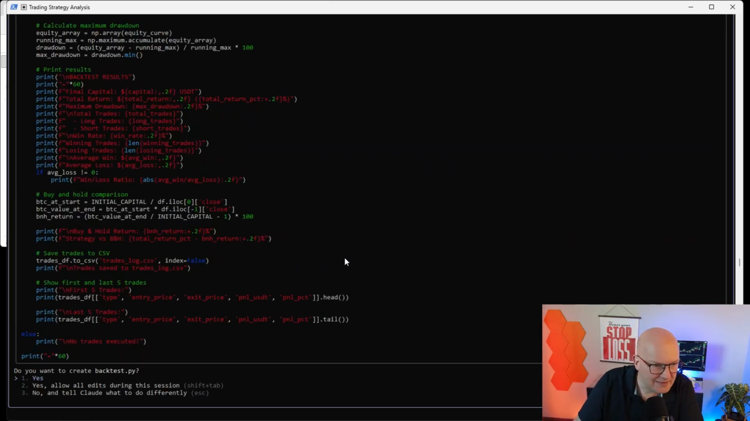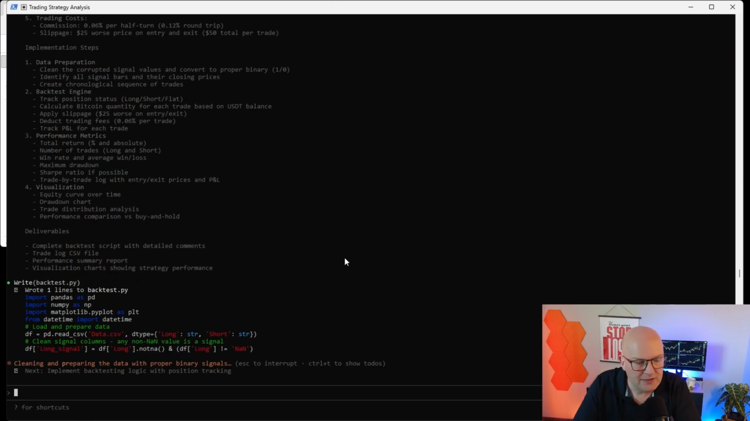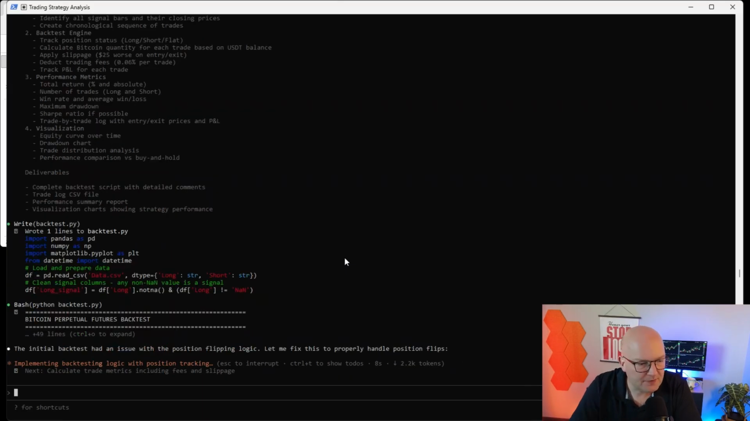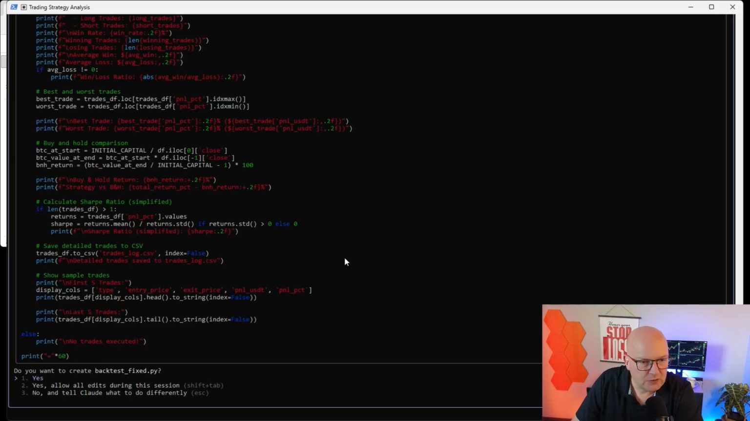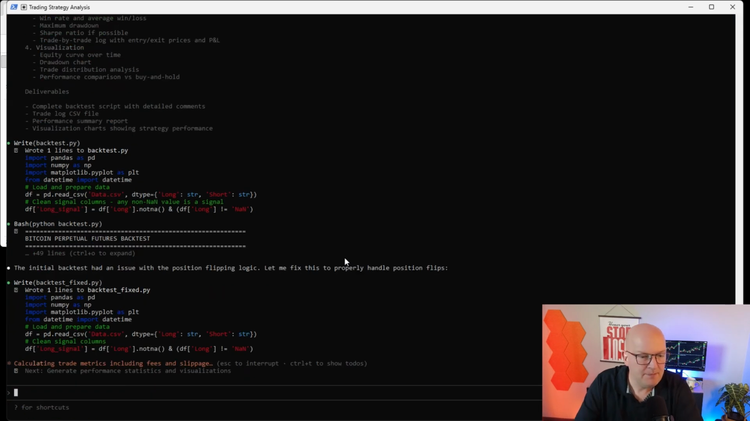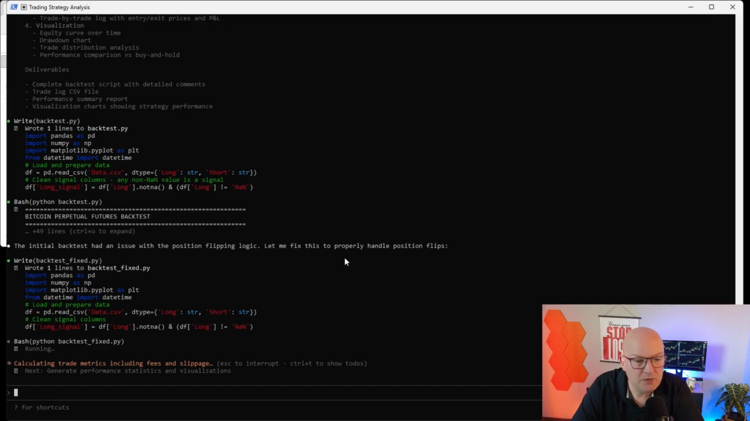Okay, it's created a backtest. I'm going to tell it, yes, you're allowed to create this file. And probably the next step is that it will ask me if it's allowed to run this Python file. Okay, the initial backtest had an issue with the position flipping logic. Let me fix this to properly handle position flips, meaning when we exit a short position and enter a long position, for example. Good, so it created a new backtesting file to fix the issue it had with the flipping logic.